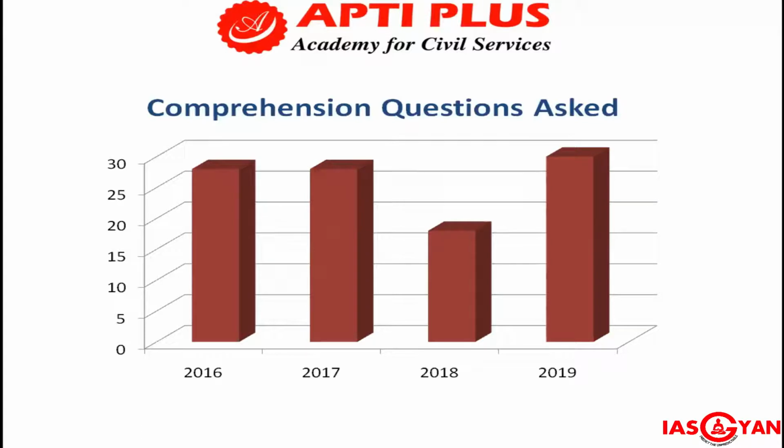As you can see, in 2016, approx 28 questions were asked. In 2017 again 28 questions were asked. In 2018 only 18 questions were asked, because the weightage of data interpretation went up in 2018. In 2019 again 30 questions were asked from the comprehension section only. So as you can see, it is the most important section, as approx 30% to 40% of questions are asked directly from this section.